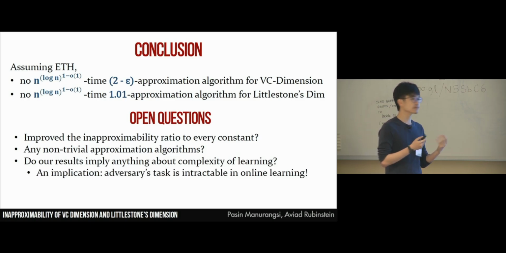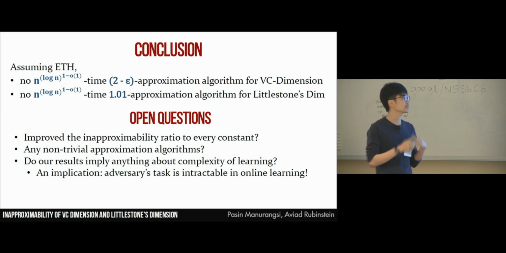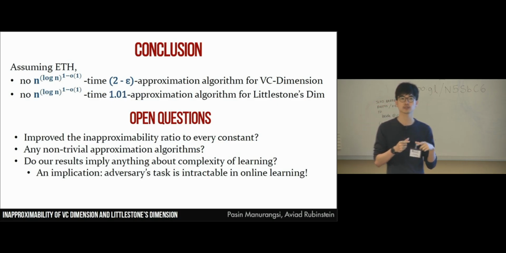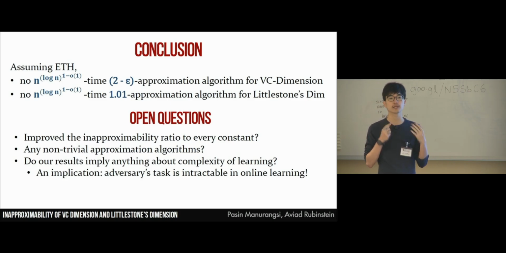But one implication of our result is in the Littlestone dimension case. So recall that Littlestone dimension corresponds to an online learning setting, and in this setting, if we are given black box access to an optimum adversary, then we can query it only a polynomial number of times and compute Littlestone dimension exactly.